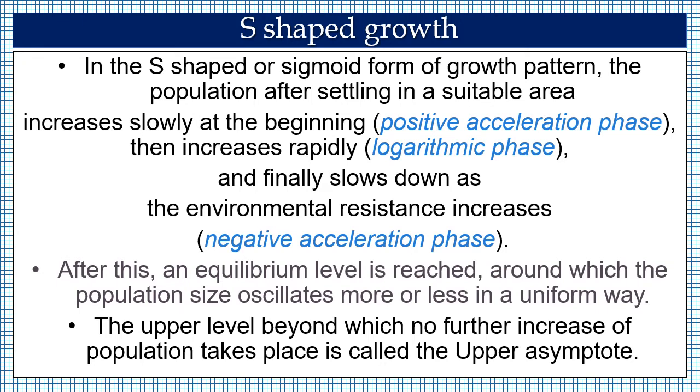This is known as negative acceleration phase. After this, an equilibrium level is reached around which the population size oscillates more or less in a uniform way. The upper level, beyond which no further increase of population takes place, is called the upper asymptote.